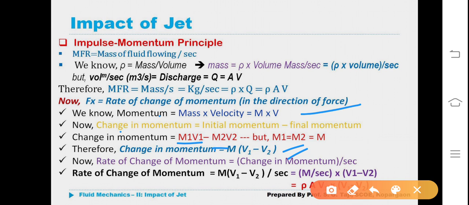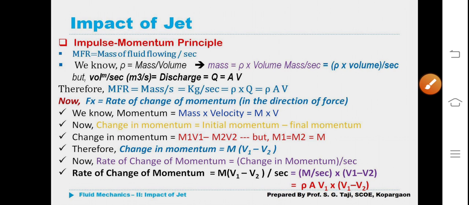Now, rate of change of momentum is equal to change in momentum per second. That is measured with respect to time. Rate of change of momentum is equal to m multiplied by v1 minus v2 divided by second. That means mass per second multiplied by V1 minus V2. But mass per second we have seen in the earlier equation: rho A V1 multiplied by V1 minus V2.